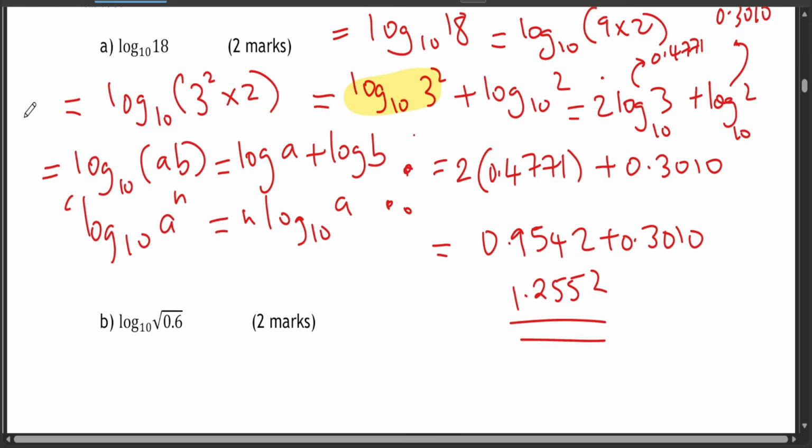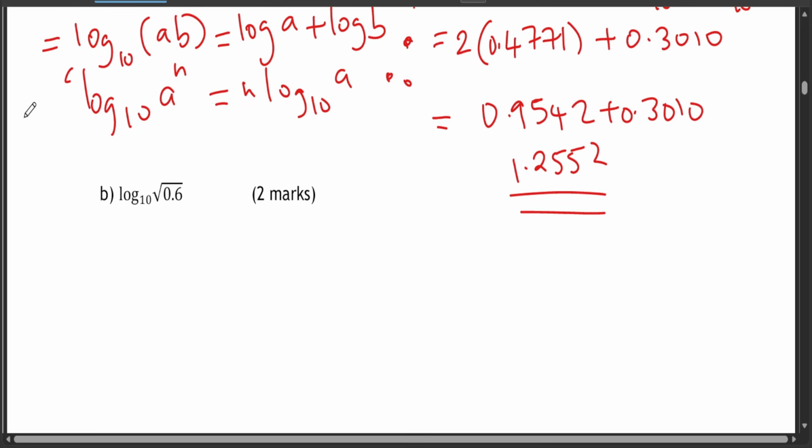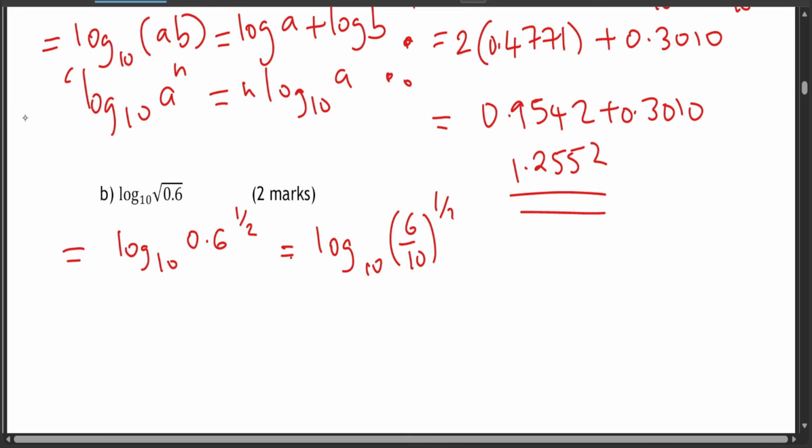Now let's go to question B. Most probably it might be very easy. Now for question B, somewhat tricky and also at the same time very easy. Now for question B, we say that log base 10, rather than writing square root, you can rewrite it as 0.6 raised to the power of a half. And 0.6 can be written as log base 10 of 6 over 10, all raised to the power of a half.